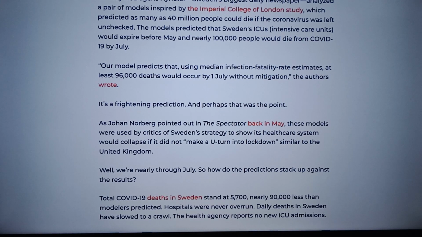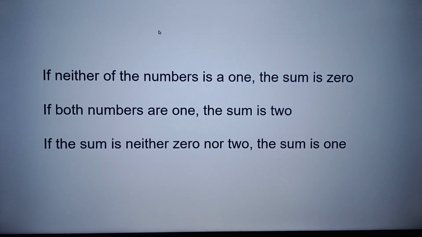Bad computer models are a reflection of the person who wrote them and have nothing to do with the quality of the computer. The functioning of computers is actually very simple. The only thing they know how to do is compare ones and zeros. Let's design a computer circuit which adds two binary numbers. Binary numbers are either 0 or 1. We can add two binary numbers with these three simple rules.